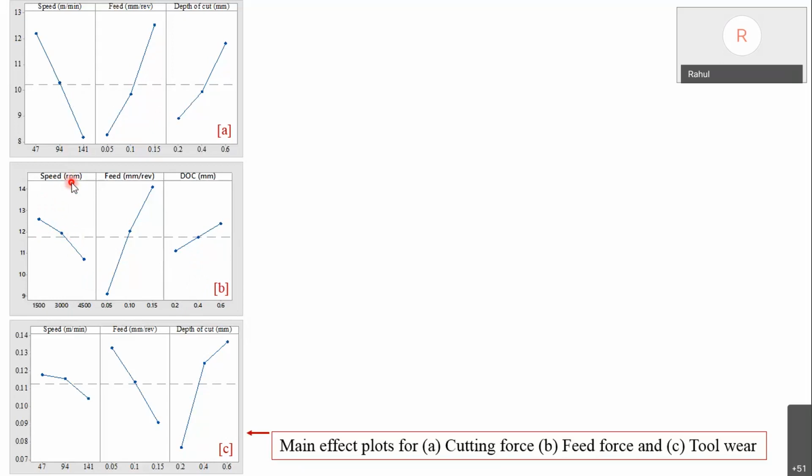Theoretically speaking, there should not be any correlation between speed and force; force is independent of speed. But here we obtain that it is decreasing. One possible reason is that at higher speed the temperature of the tool and workpiece surface might be increasing, which facilitates thermal softening and could be why the forces are decreasing. Here, as feed and depth of cut increase, forces increase. It is obvious, as we are feeding more quantity of material against the tool.